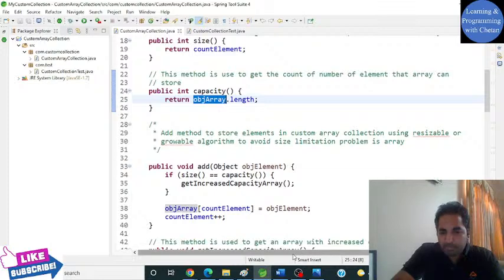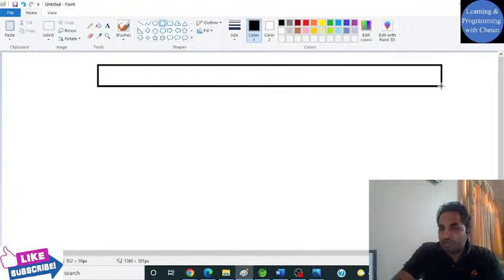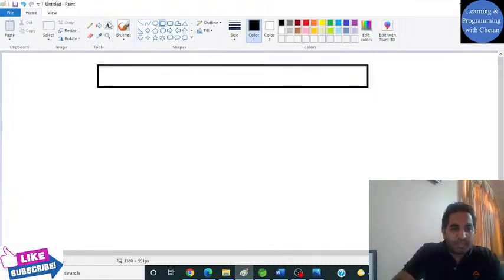So you will come up with an idea that at any point of time you will be able to know how many objects there are, or what the size of my array is. Let me show you here. Let us first create an object array. As we have created an object with an initial capacity of 10, let us not waste much of our time in drawing, and let us quickly create it.